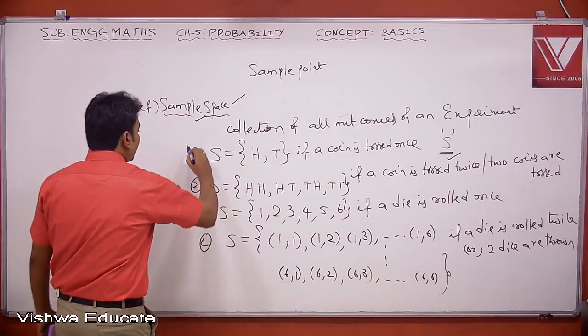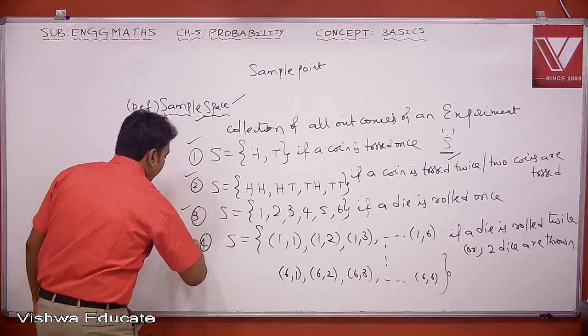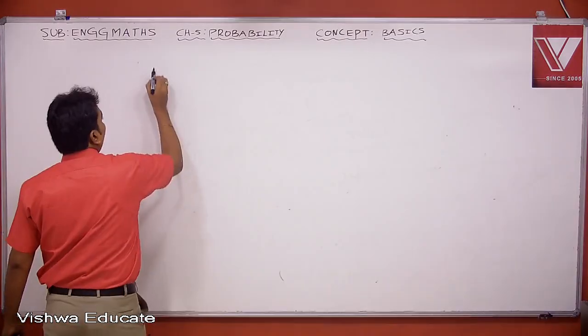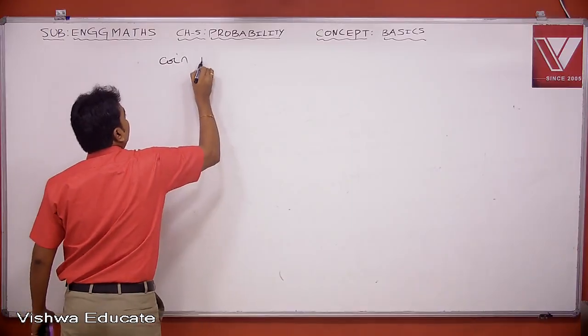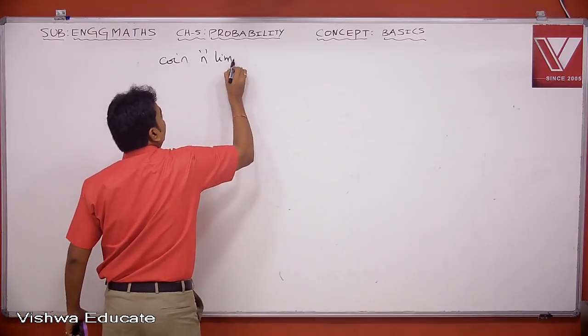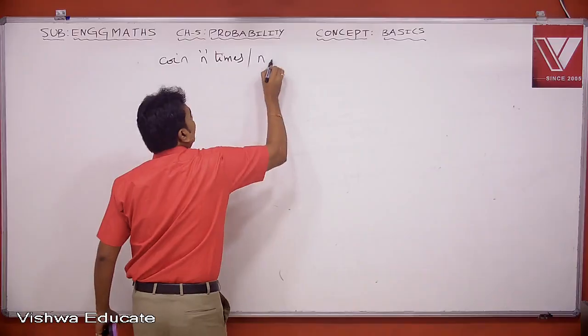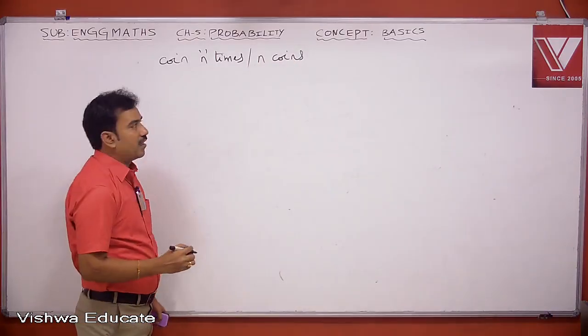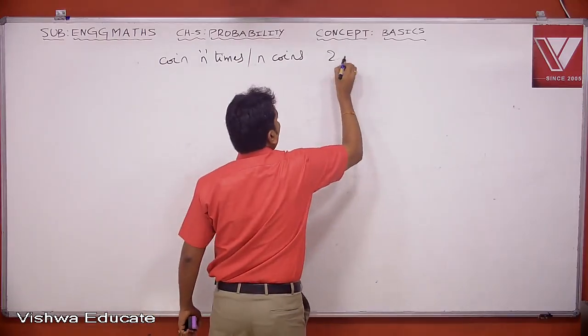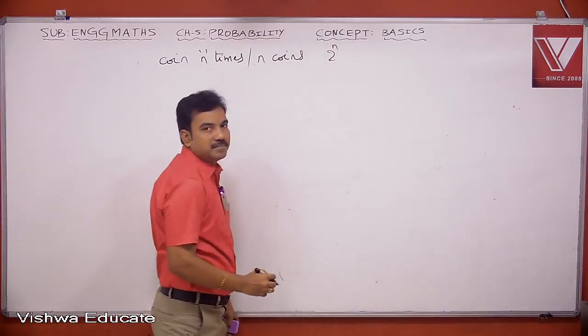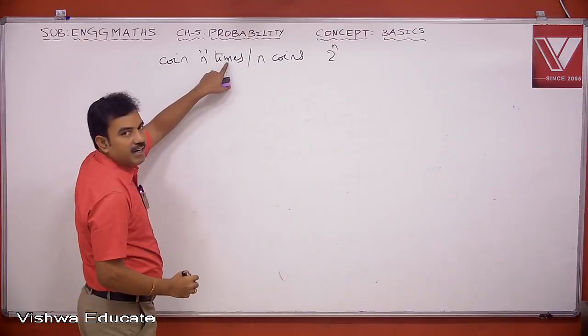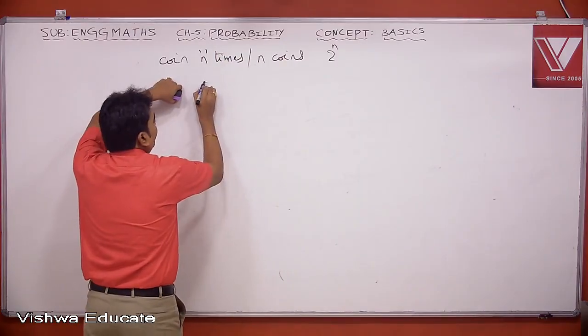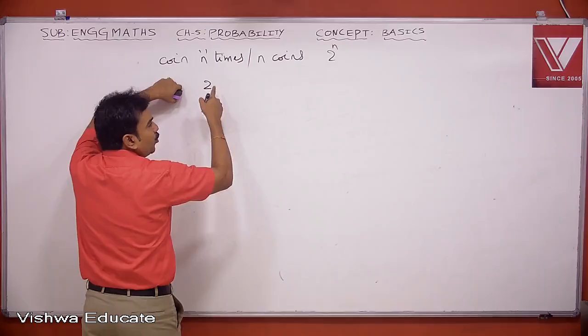Now you write these 4 examples, 1, 2, 3, 4 as it is. Suppose a coin is tossed n times or n coins are tossed simultaneously or one after another, then the total number of sample points will be 2 power n. The first time you may get either head or tail, 2 chances.